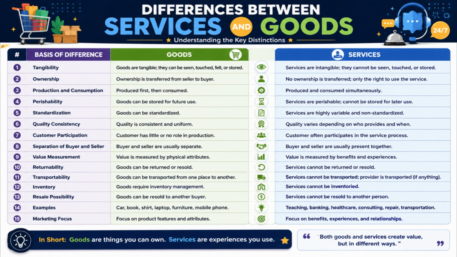Number 12. Businesses maintain inventories of goods, whereas services cannot be inventoried because they do not exist before being delivered. Number 13. Goods can be resold to another buyer after purchase, whereas services cannot usually be transferred or resold to another person. Number 14. Examples of goods include cars, books, laptops, furniture, and mobile phones, whereas examples of services include teaching, banking, healthcare, consulting, and transportation.